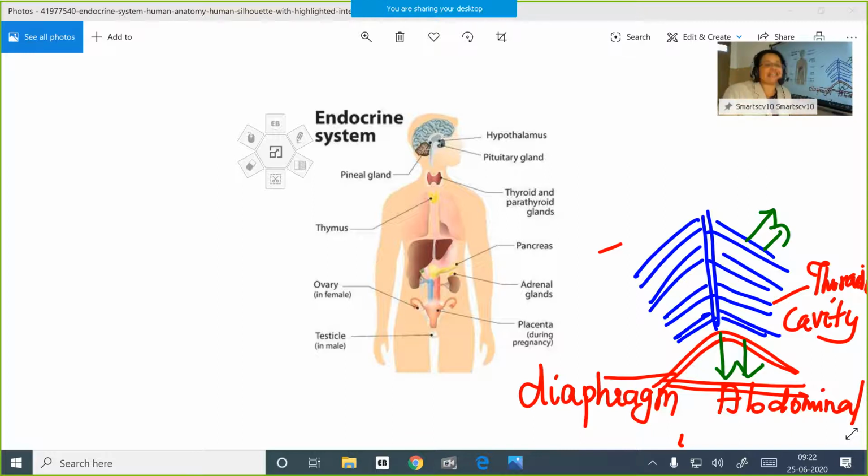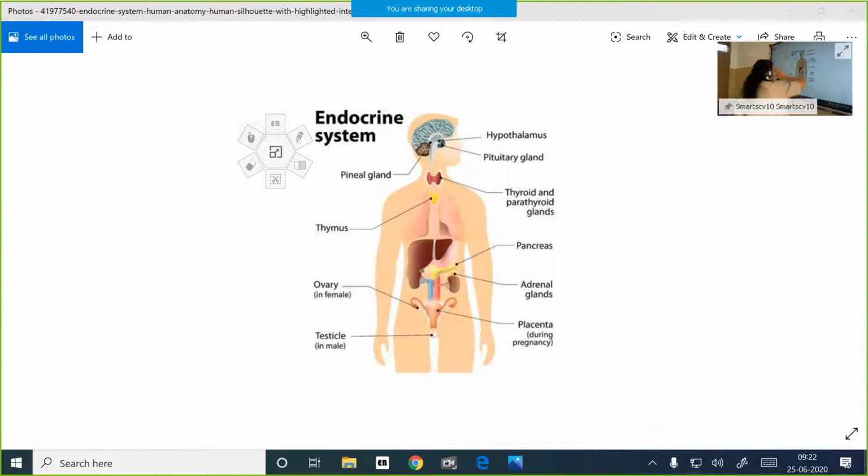More air can be inhaled. Oxygen-rich air can be taken into the lungs because the lungs have expanded. Okay, so this is how the breathing rate increases. And next we will see, children, the third organ.